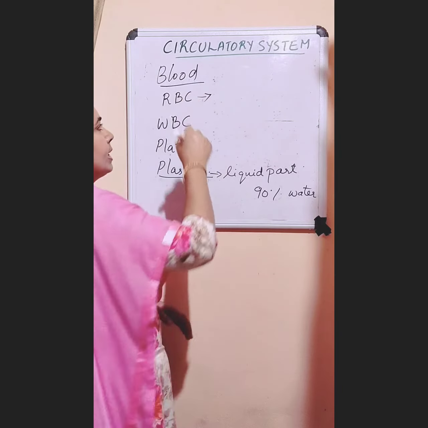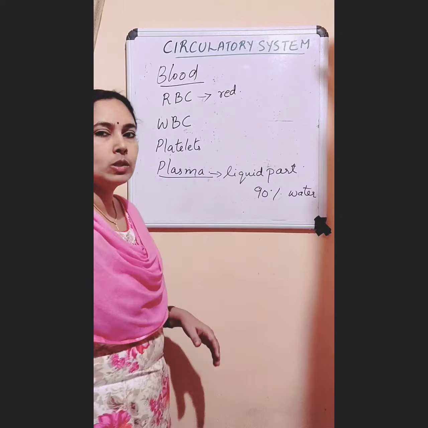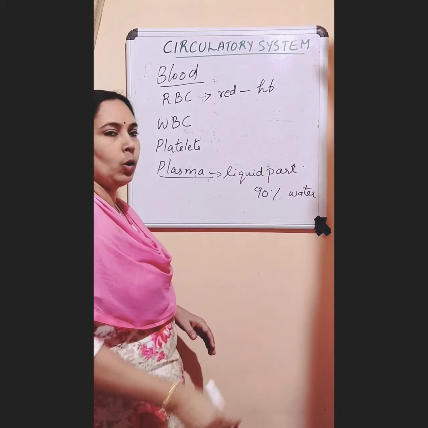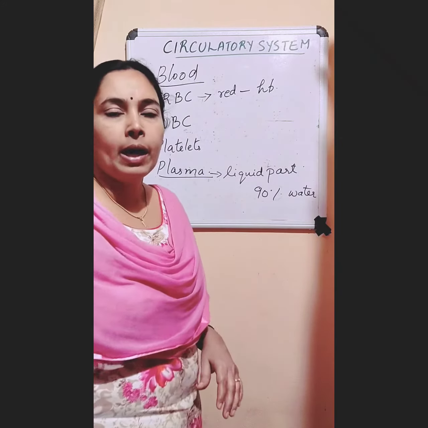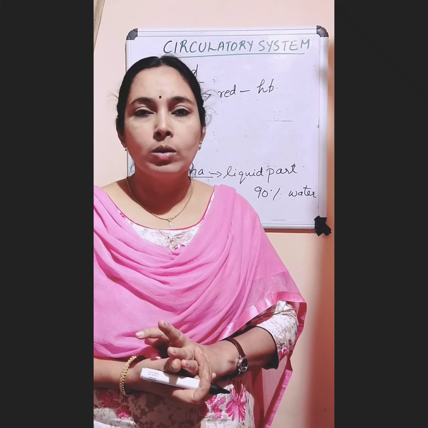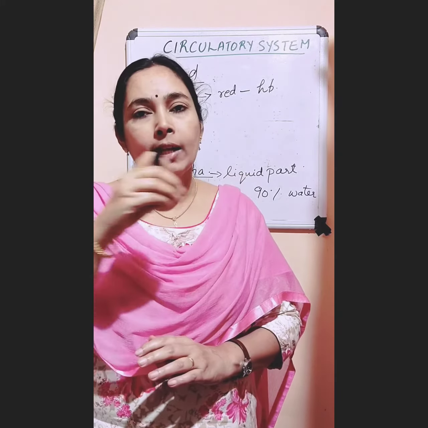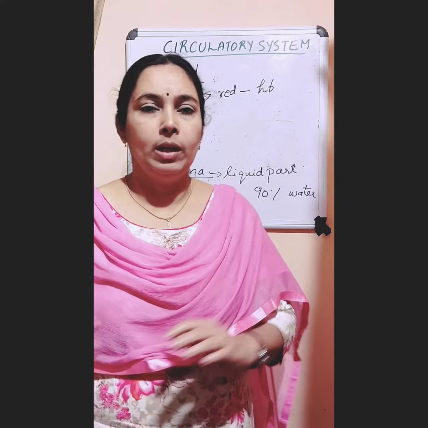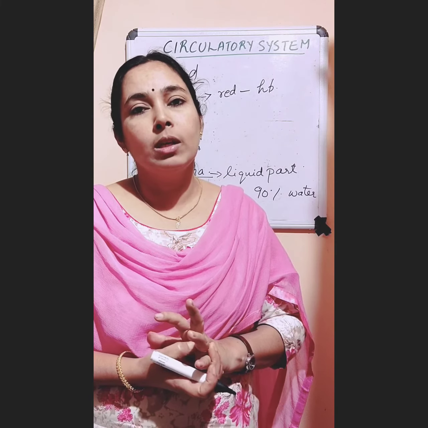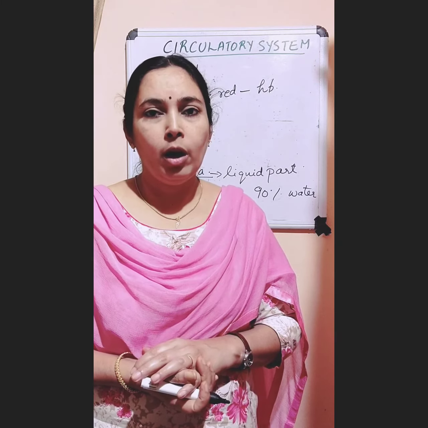Then red blood cells or red blood corpuscles, they are red in color because of the presence of the red pigment called hemoglobin. And we have studied hemoglobin has great affinity for oxygen. So hemoglobin will bind with oxygen and carry it to different parts of our body. So what is the function of red blood cells? Red blood cells carry oxygen from lungs to different parts of our body.